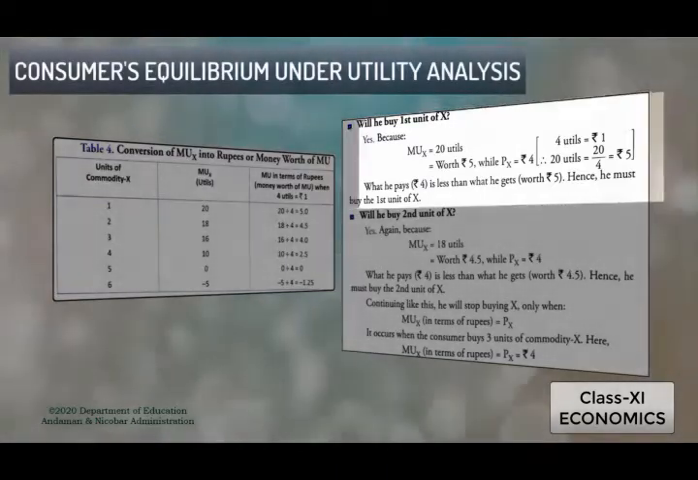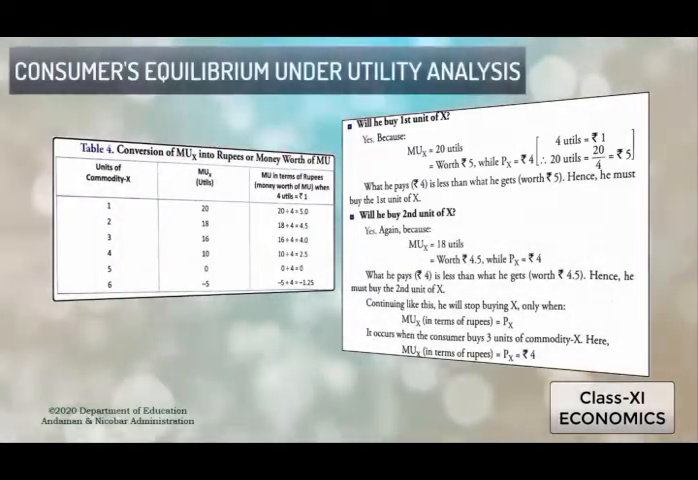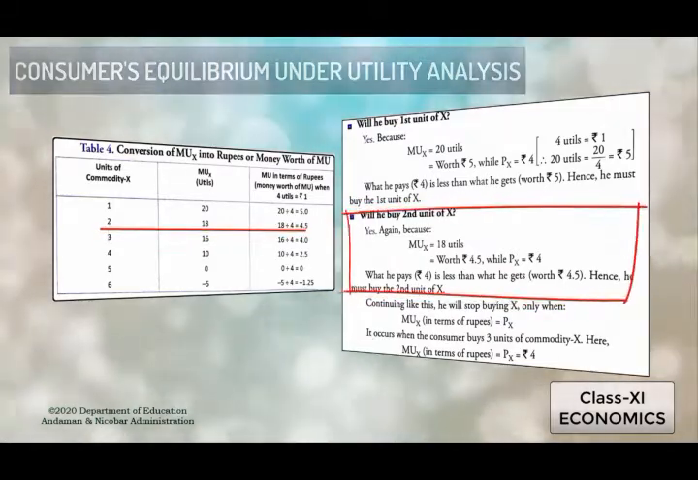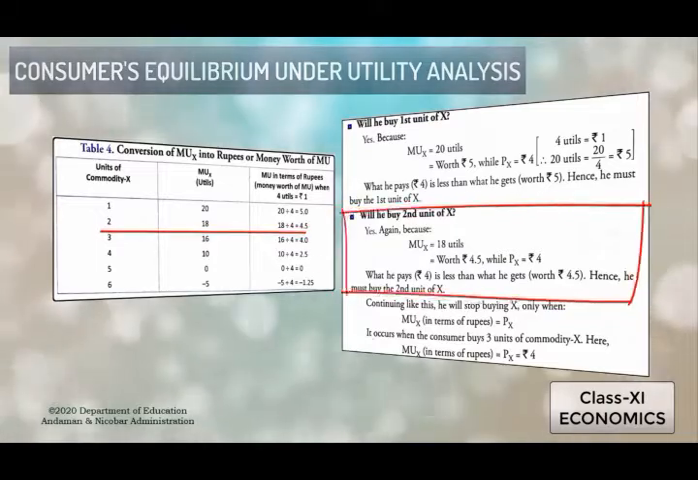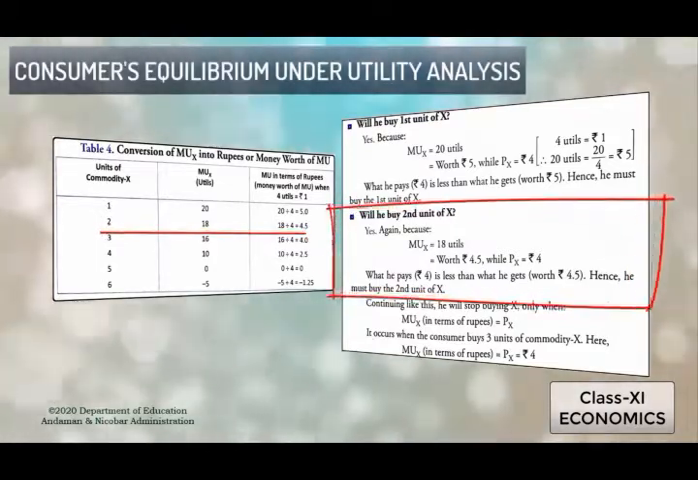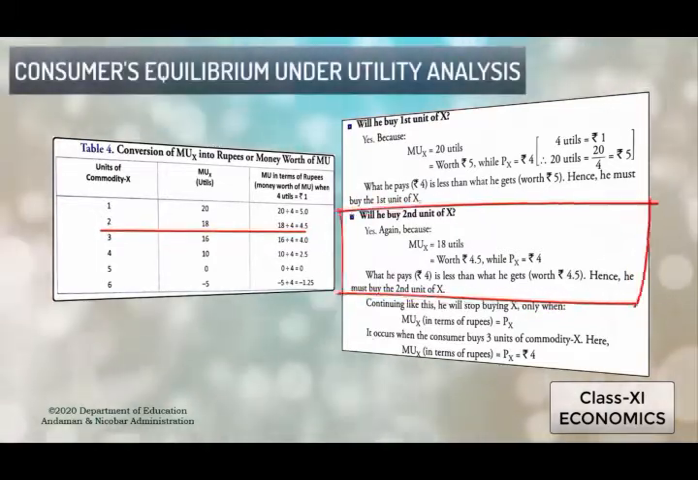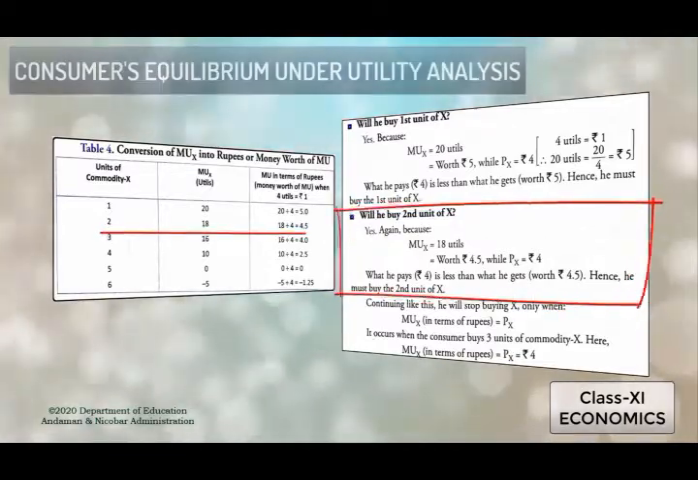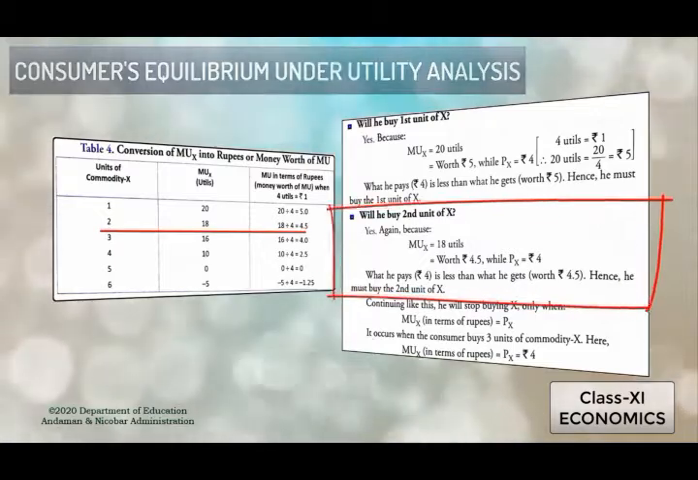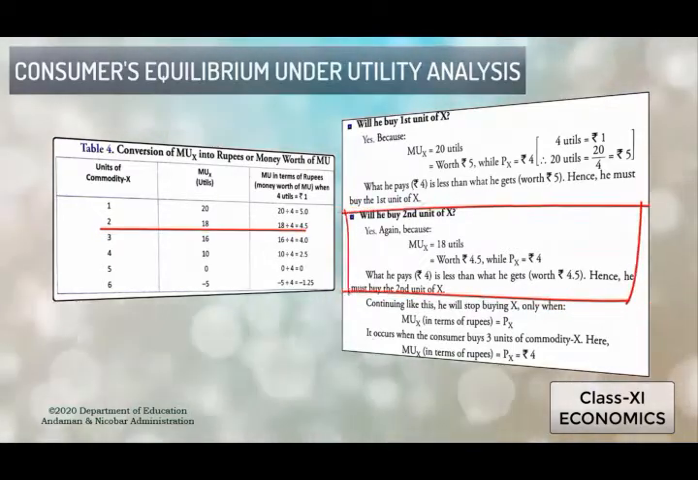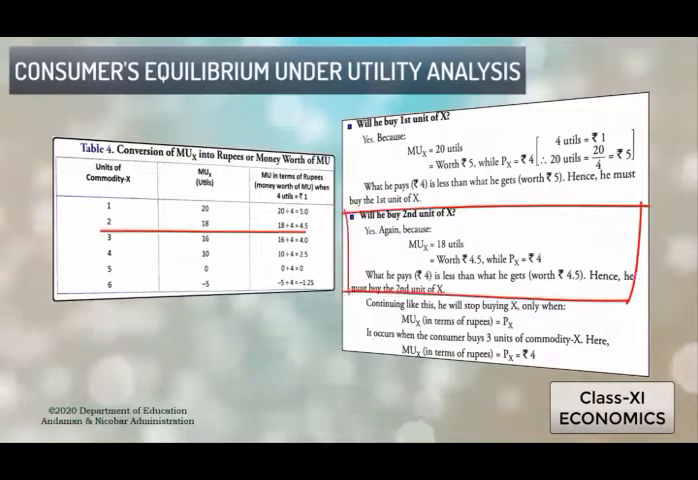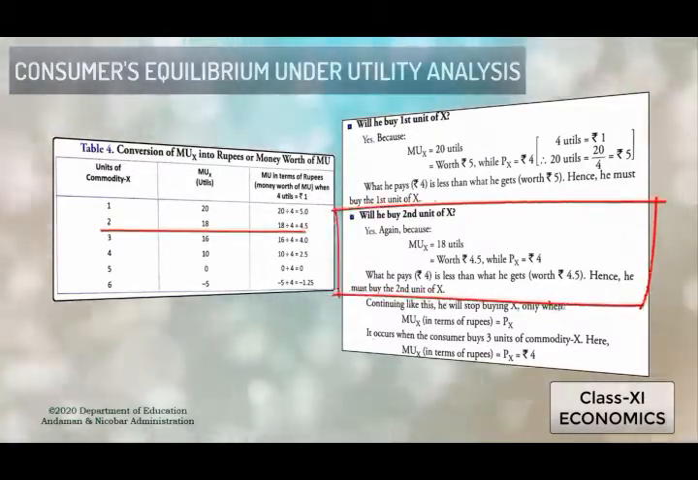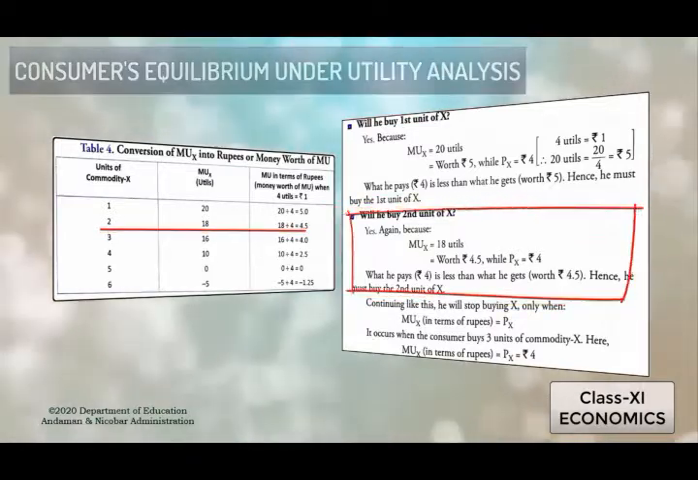Then again, we will see whether he will buy the second unit of X. Again we will say yes. Why? Because again we will convert that MU of X, that is 18 utils, into the MU of M. How can we convert it? We divide 18 by 4, that is 4 utils from 1 rupee. That gives the value of 4.5. So again we can say the consumer pays less than what he gets. Hence he must buy the second unit of commodity X.